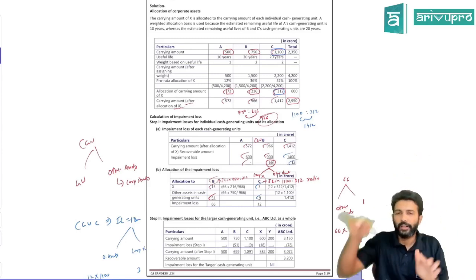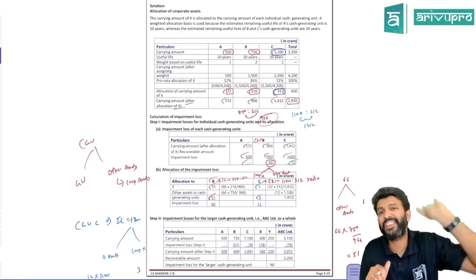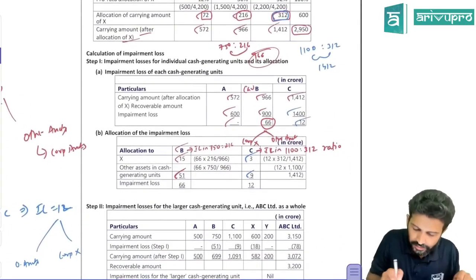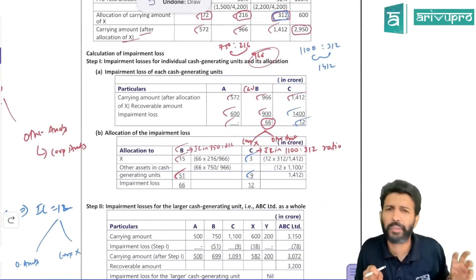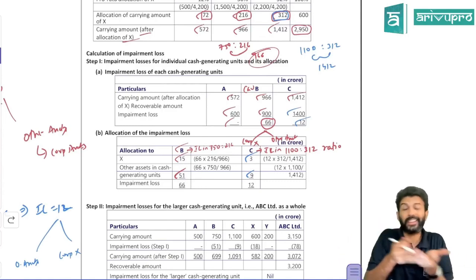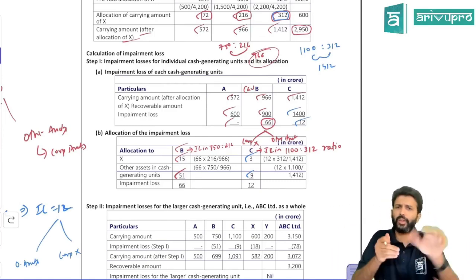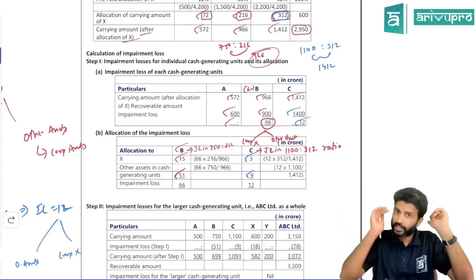What are those 2 levels? First level, check if any CGU is impaired. So you allocate corporate asset X and then check if any CGU is impaired. If a CGU is impaired, that impairment loss is allocated in the respective ratio: first to the goodwill, then to the other assets and the corporate asset in the carrying amount ratio. In this case, there was no goodwill. So whatever impairment loss was there, you gave it to the other assets and corporate assets in their respective carrying amount ratio. That we have done. This is the first check.